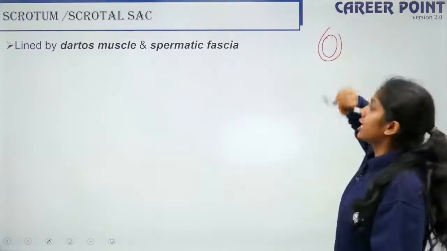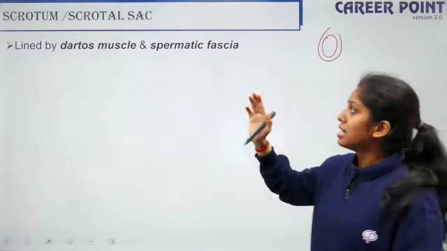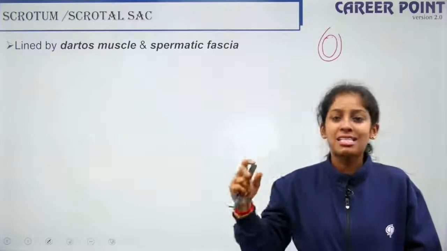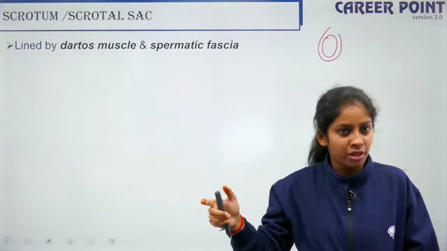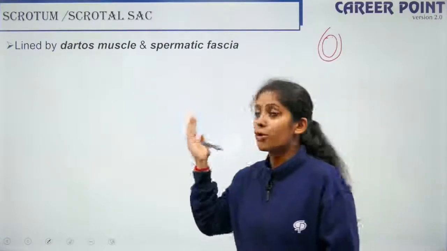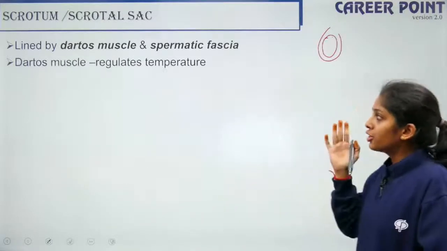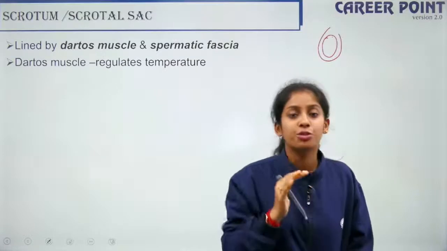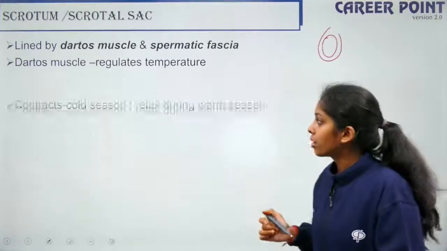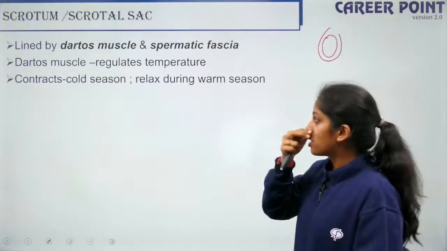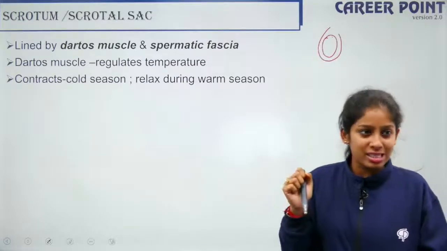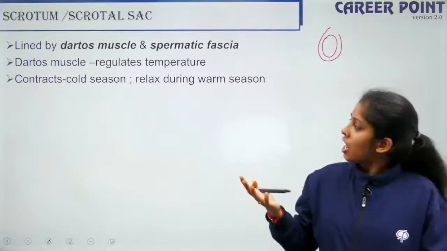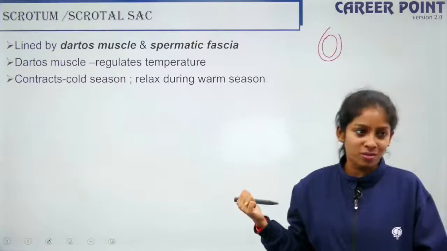So this pouch-like structure, that is your scrotum, is lined by dartos muscle and spermatic fascia. So fascia itself is a connective tissue, right? So this is what makes up your scrotum. So dartos muscle actually regulates the lower temperature, the temperature that is needed for the formation of sperms. Right? So this dartos muscle contracts during the cold season, because during the cold season already the temperature outside is less, right? And it relaxes during the warm season.